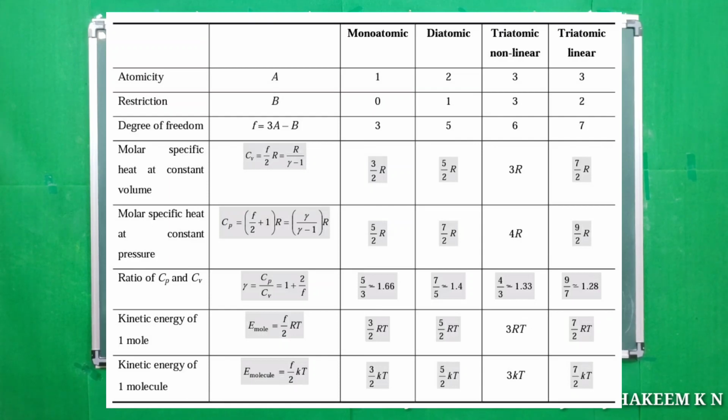And like that, Cp for monoatomic is 5 by 2 R, for diatomic 7 by 2 R, triatomic non-linear 4 R, and triatomic linear 9 by 2 R, because Cp equals Cv plus R. And the ratio of Cp and Cv for monoatomic is 5 by 3, 1.66, diatomic 7 by 5, 1.4, triatomic non-linear 4 by 3, 1.33, and triatomic linear it is 9 by 7.